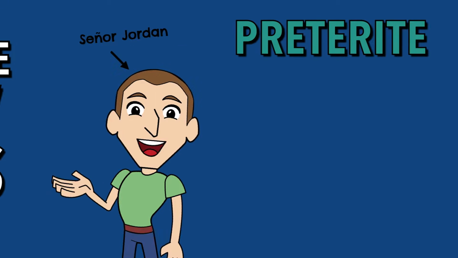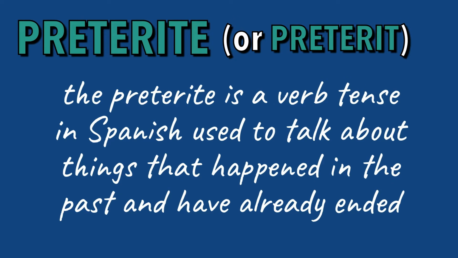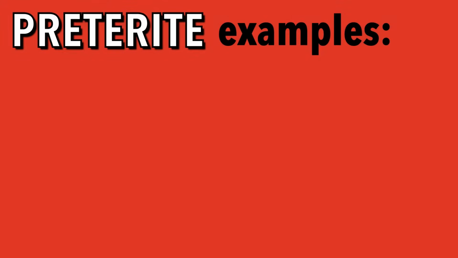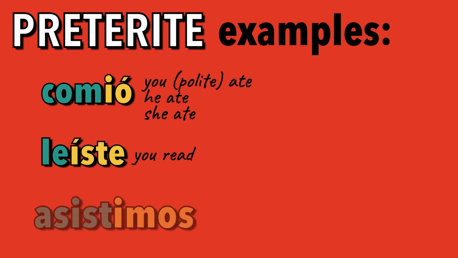In this lesson, we're going to talk about some verbs that change a little differently in the preterite. The preterite is a verb tense in Spanish used to talk about things that happened in the past and have already ended. Some examples are Comió, Leíste, Asistimos.